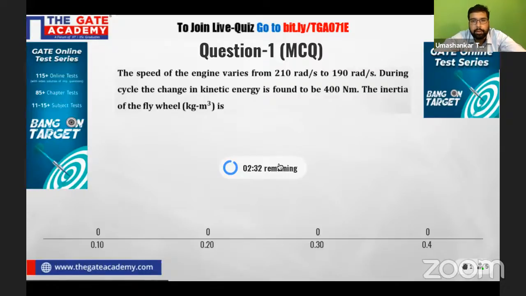Please go for it. I'm very sure you guys can solve this question, beta. This is an MCQ question. In GATE, we have NAT, we have MSQ recently added, and now we have MCQ questions as well.